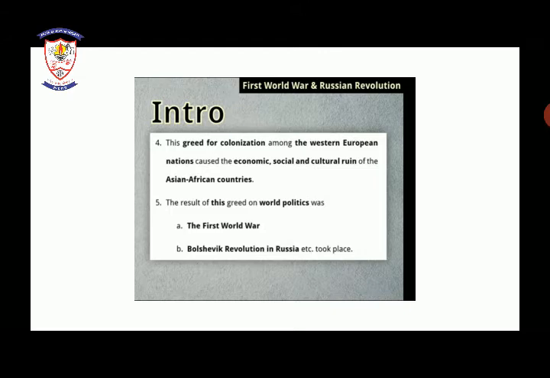What are those two problems? A is First World War. B is Bolshevik Revolution in Russia. So the first was First World War, and the second was Bolshevik Revolution.